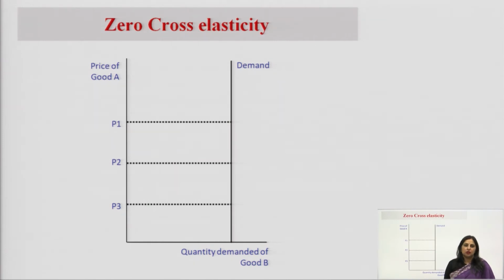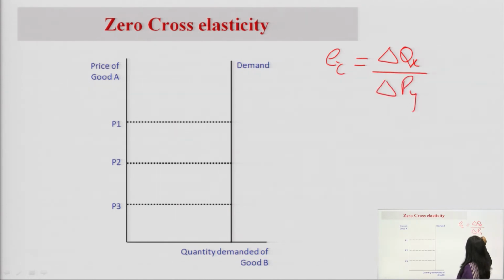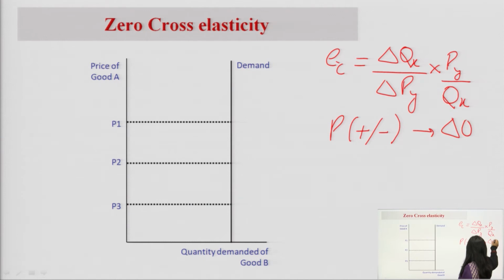When we come to know that the value of EC is 0, it means that the percentage change in the demand of commodity X is 0 on changing the price of commodity Y. It means the price has increased or decreased, but there is no change in the demand of commodity X or Y, whichever we are taking.